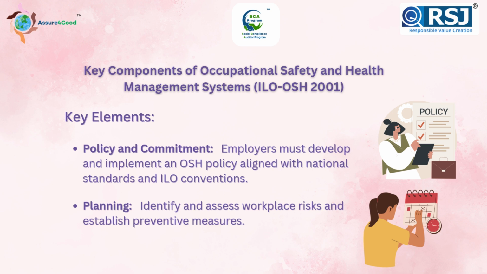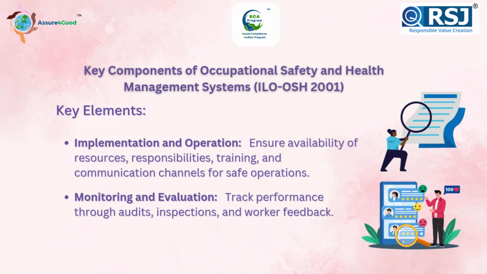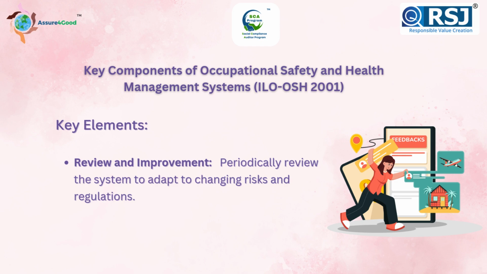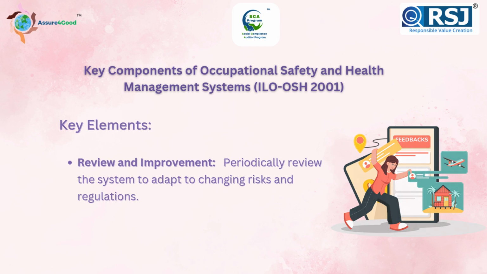Planning: identify and assess workplace risks and establish preventive measures. Implementation and operation: ensure availability of resources, responsibilities, training, and communication channels for safe operations. Monitoring and evaluation: track performance through audits, inspections, and worker feedback. Review and improvement: periodically review the system to adapt to changing risks and regulations.